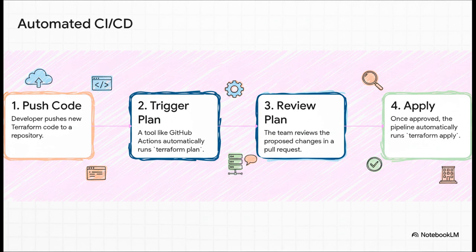A developer pushes their code, which automatically kicks off a CI/CD pipeline. That pipeline runs a Terraform plan and posts the output right into a pull request for the whole team to review. Everyone can see exactly what's about to change. Then, once it gets the thumbs up, the pipeline merges the code and automatically runs Terraform apply. It's hands-off, it's repeatable, and everything is fully audited.